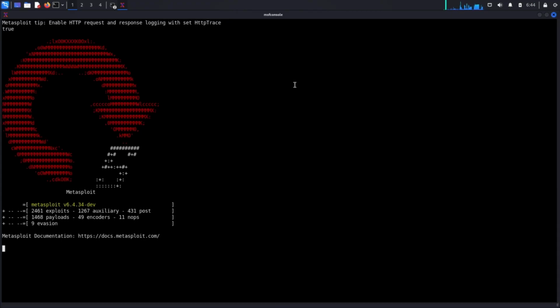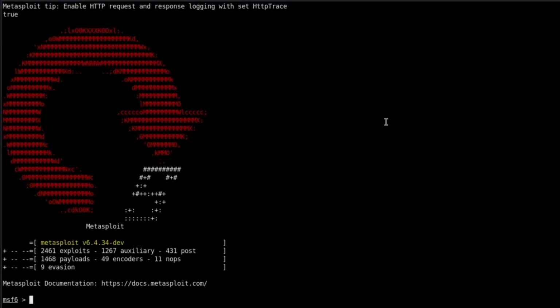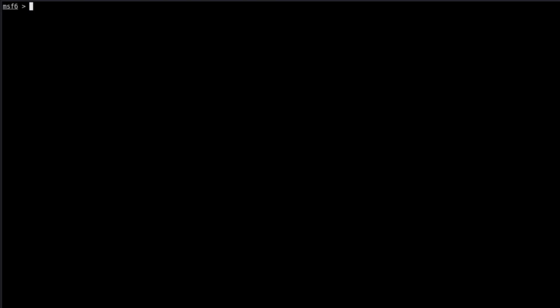This is where the real power comes in. Wait for it to fully load. You'll see the MSF6 prompt. First, let's clear the screen for better visibility. Type clear. Now we need to set up our handler with use exploit/multi/handler. This module is crucial. It's what catches and manages our incoming connection. Think of it as setting up a specialized receiver for our payload.